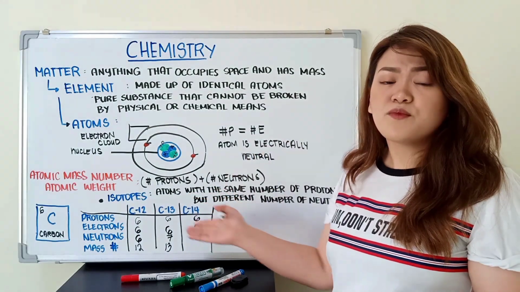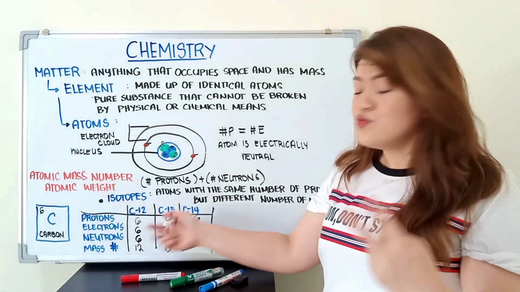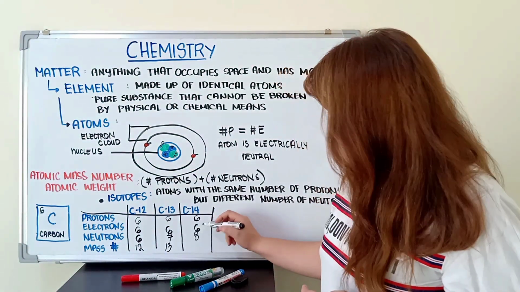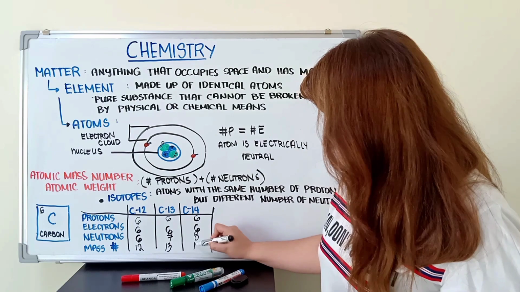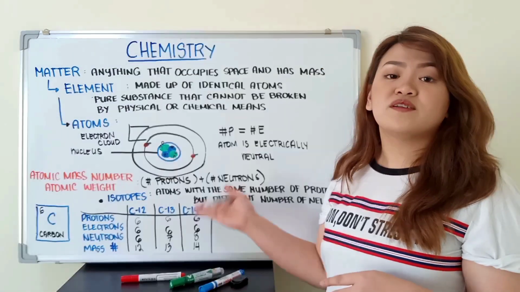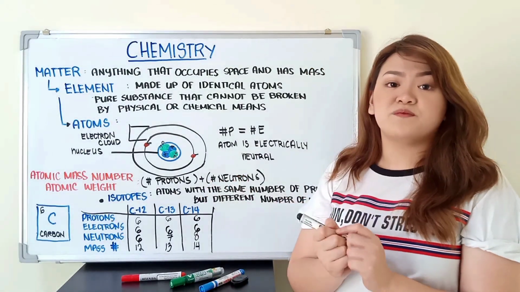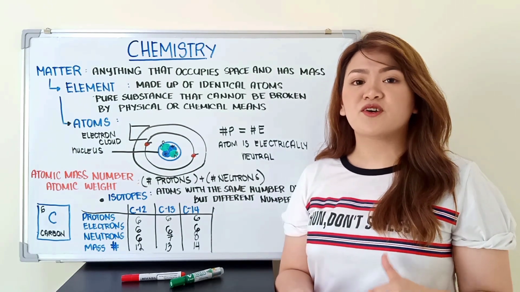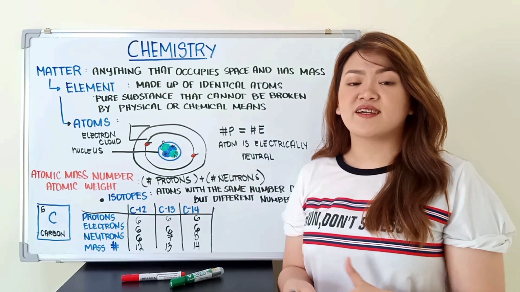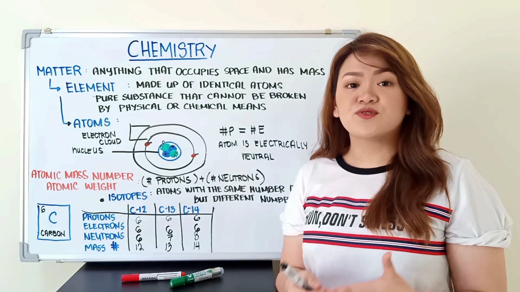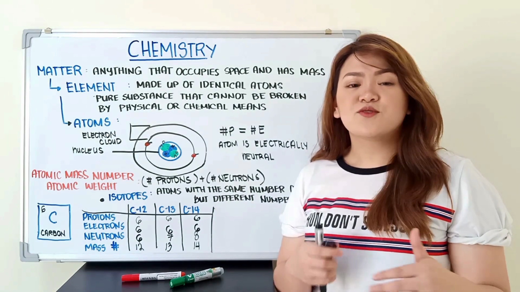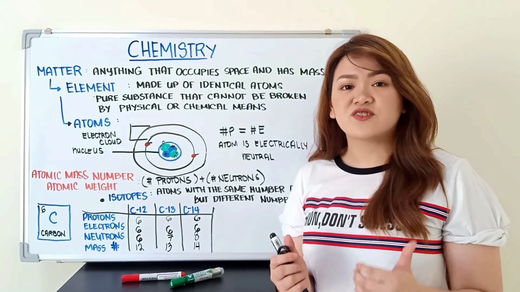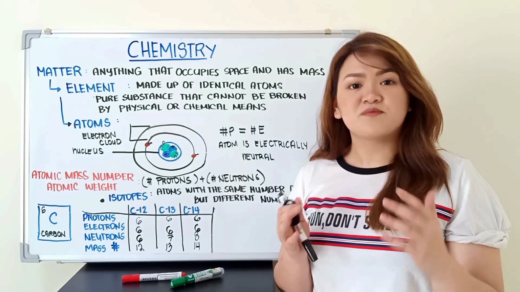And lastly, some carbon contains extra 2 neutrons. So instead of 6, we have 8. So add 6 plus 8, we have 14. That's why it's called C14 or carbon 14. Out of these isotopes, baka familiar kayo with C14 because it's used in radioactive dating. Radioactive dating is used to determine the age of a material. So kung mahilig kayo sa geographic channels, ito yung ginagamit to determine the age of the rocks, fossils, mga trees, etc.